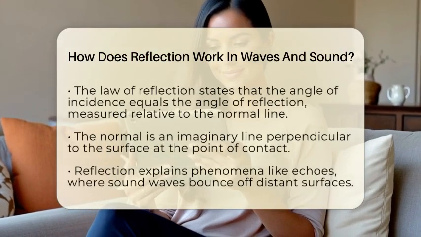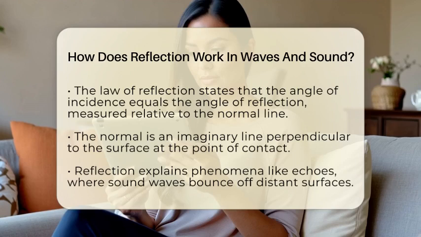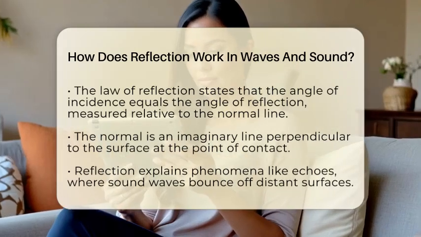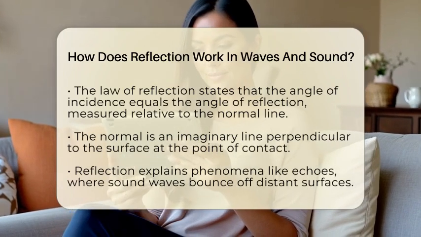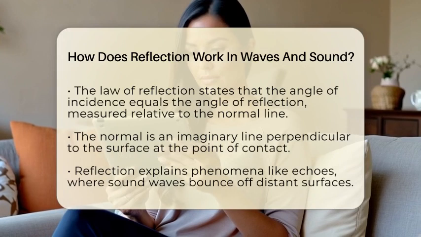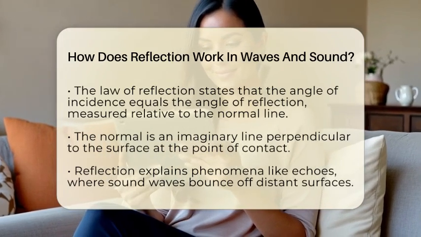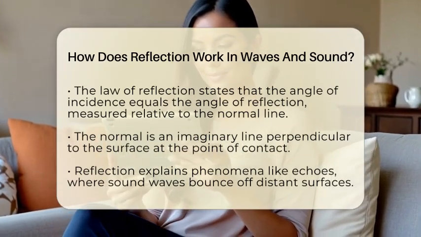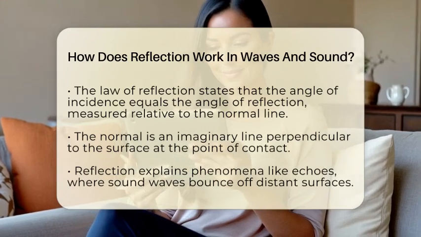The law that explains how reflection works is called the law of reflection. It says that the angle at which the wave hits the surface, called the angle of incidence, is the same as the angle at which it bounces away, called the angle of reflection. Both angles are measured relative to an imaginary line called the normal, which is perpendicular to the surface.